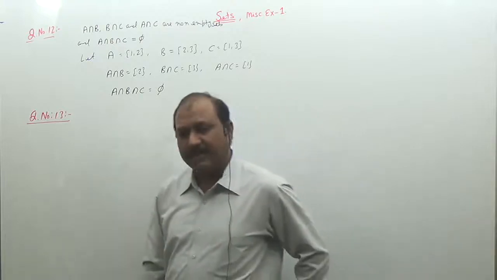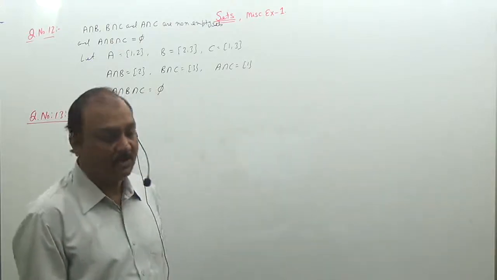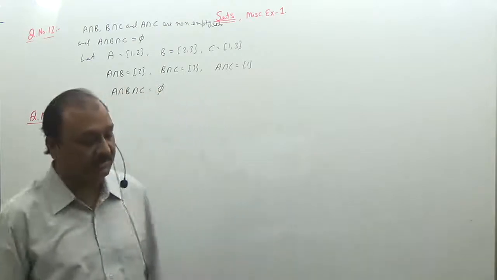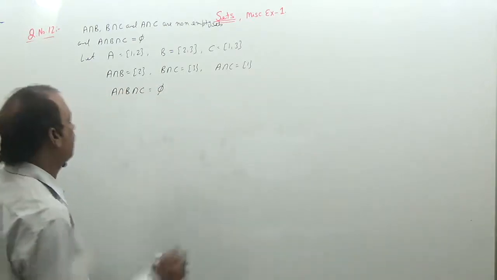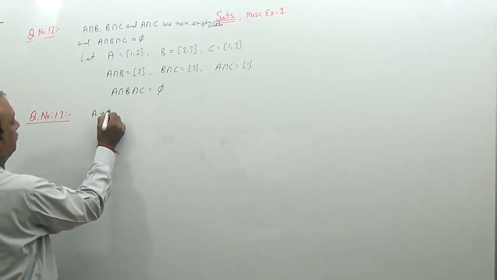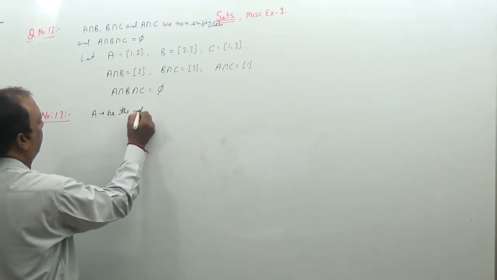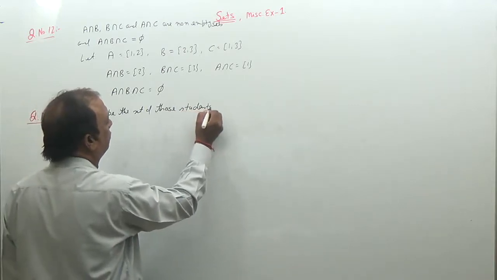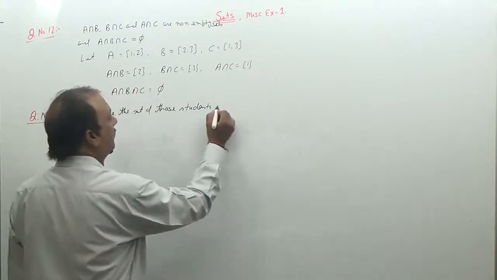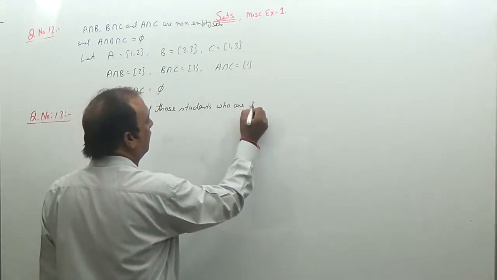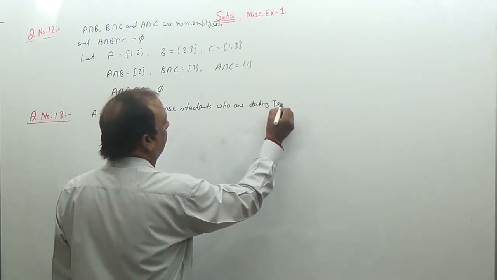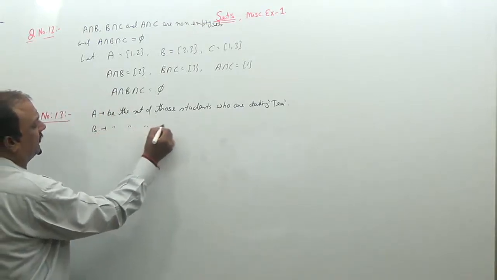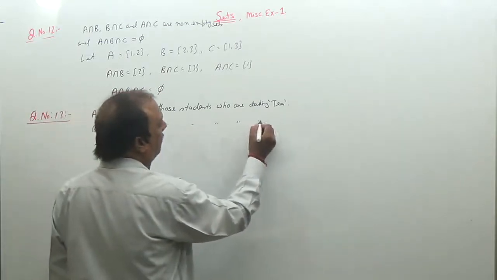So we can solve this question by the property, by formula, and we can also solve this question by the Venn diagram. We can solve it by formula as well as by diagram. If we use the formula here, then first you define the sets. Let A be the set of those students who are taking tea, and B be the set of those students who are taking coffee.